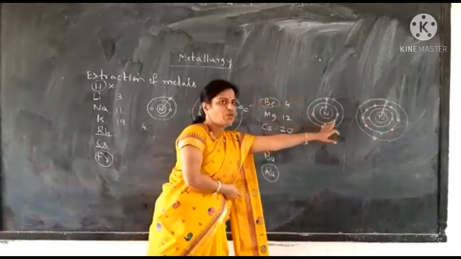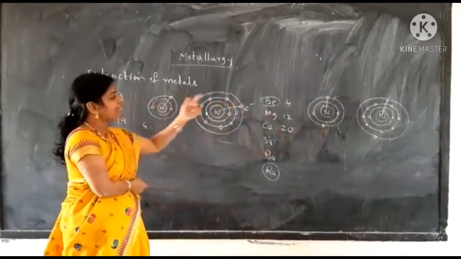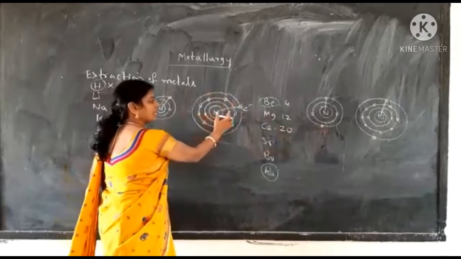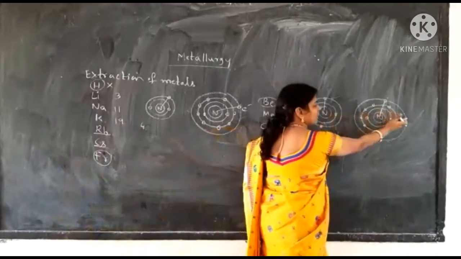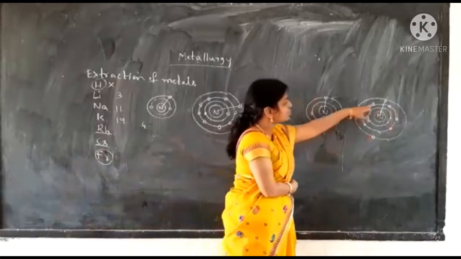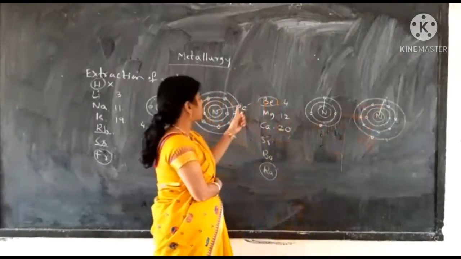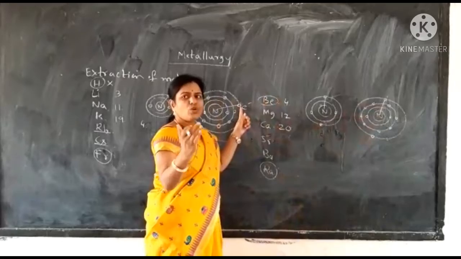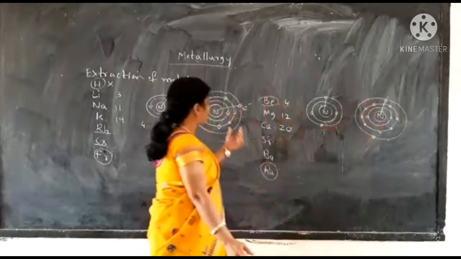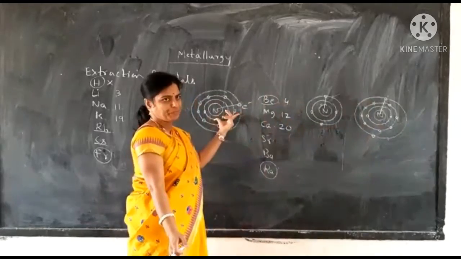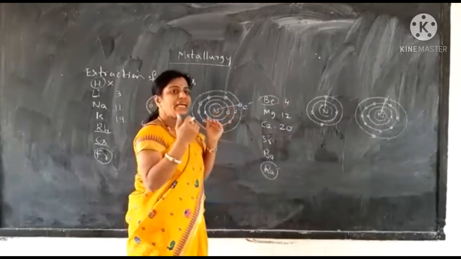Magnesium is not a good metal. Sodium is a better metal than magnesium because there are 3 orbits in sodium as well as in magnesium, but here it has to lose 2 electrons, whereas sodium has to lose only 1 electron. Losing 1 electron is easier than losing 2 electrons. That's why sodium is a very good metal. That's why sodium is highly reactive.